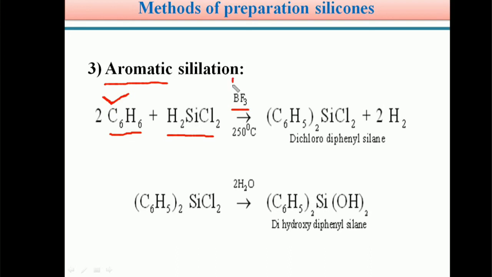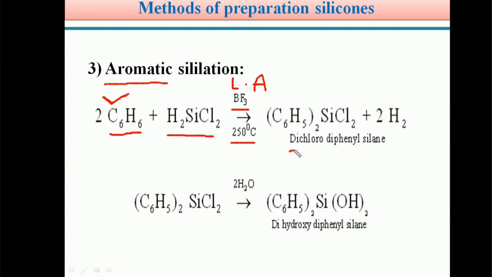Here BF3 is a Lewis acid. Students, I already told you electron deficient compounds are used as Lewis acids. In the third A group elements I mentioned this point. So in this reaction BF3 is used as a Lewis acid. It acts as a catalyst. In presence of BF3 at 250 degrees centigrade, benzene reacts with dichlorosilane.